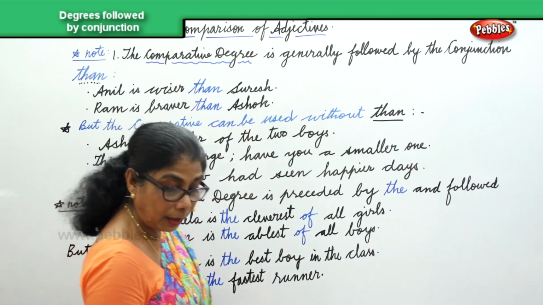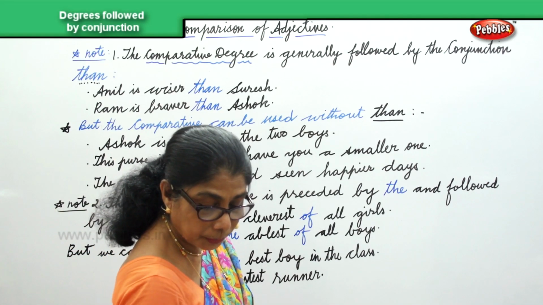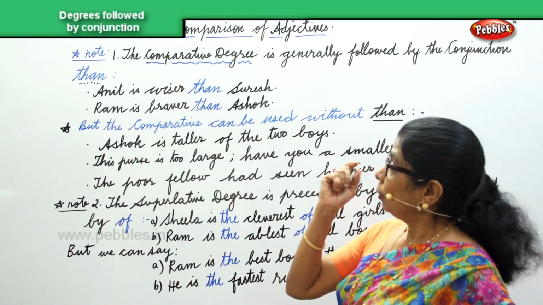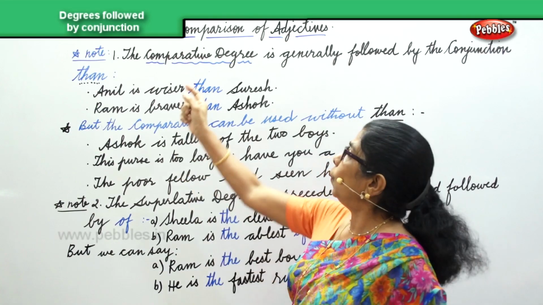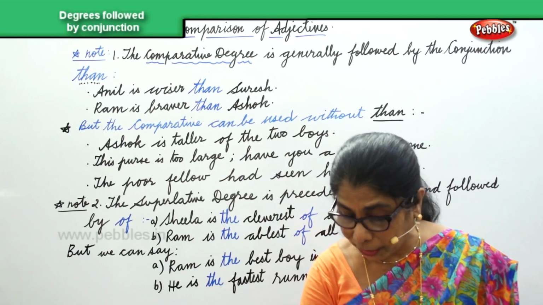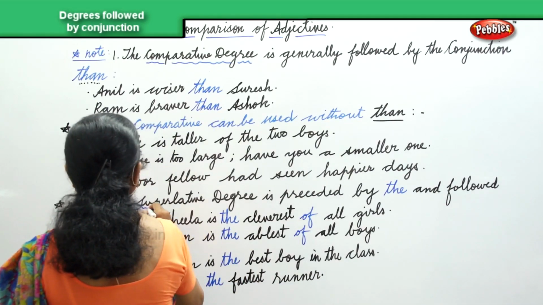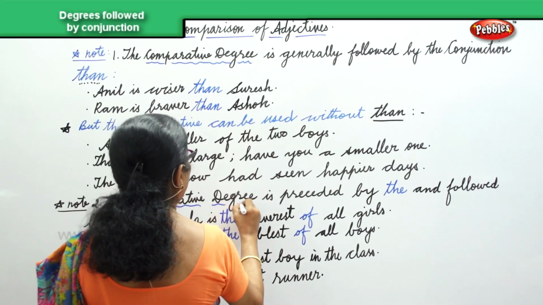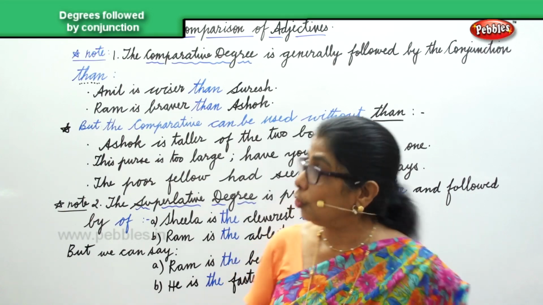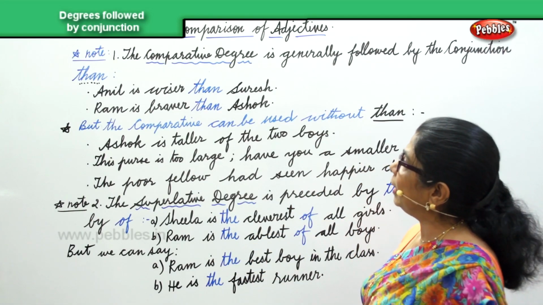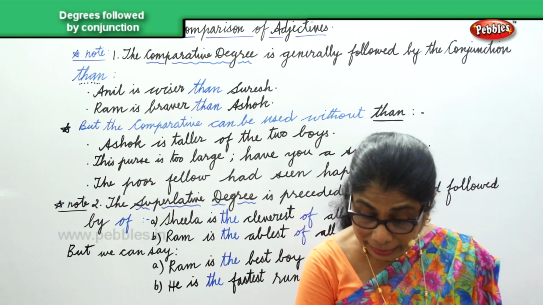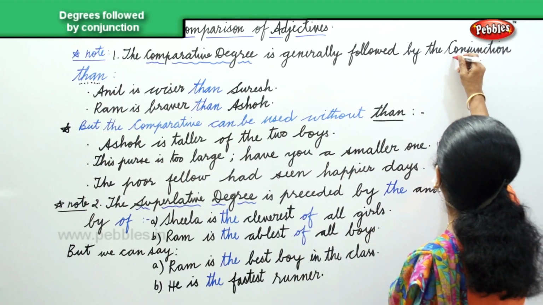Okay. Now, we are looking at something that you have to note, whether it's a comparative degree or superlative degree. We have to make a note of certain things, how it's formed, and how sometimes the rule doesn't need to apply. Now, in the first one, let's note comparative degree is generally followed by the conjunction than.